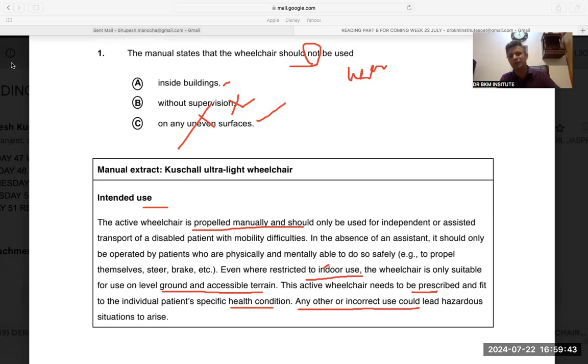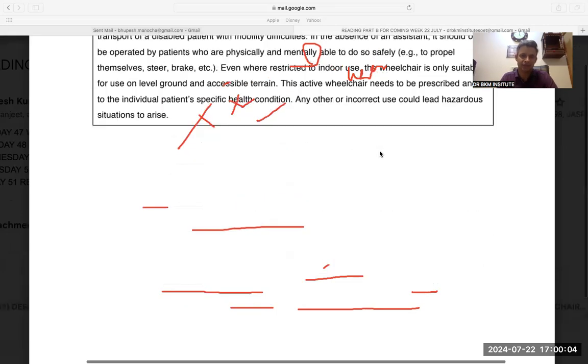But we could have used a little bit of our general knowledge. That is what I always say: keep your mind active. That is why we have chosen OET, and that is why for medical professionals OET is easier than IELTS. Please understand, OET is easier than IELTS because it relates to us. So where can we use the wheelchair? On the level surface, on the even surface. All right, the second question.